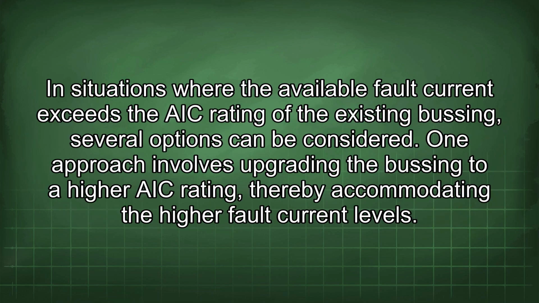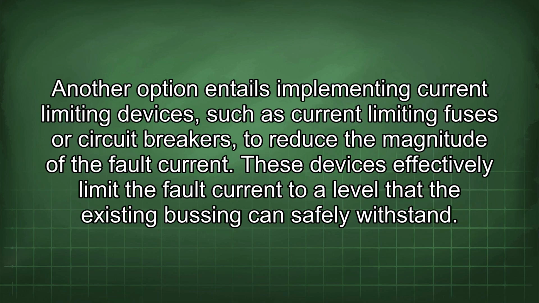In situations where the available fault current exceeds the AIC rating of the existing busing, several options can be considered. One approach involves upgrading the busing to a higher AIC rating, thereby accommodating the higher fault current levels. Another option entails implementing current-limiting devices, such as current-limiting fuses or circuit breakers, to reduce the magnitude of the fault current. These devices effectively limit the fault current to a level that the existing busing can safely withstand.